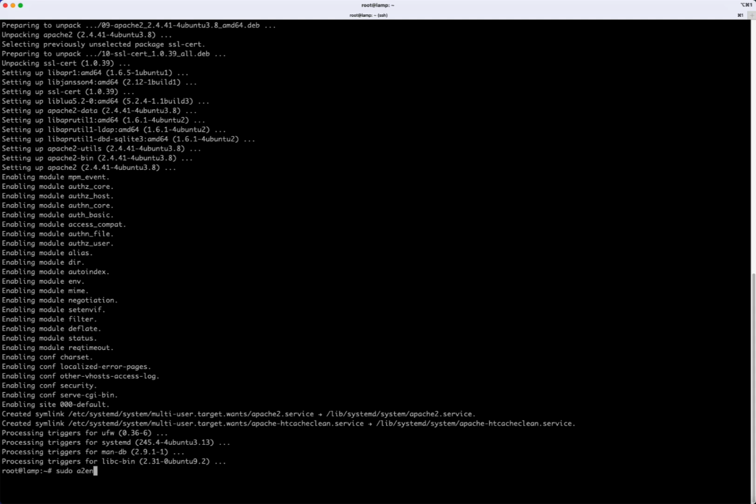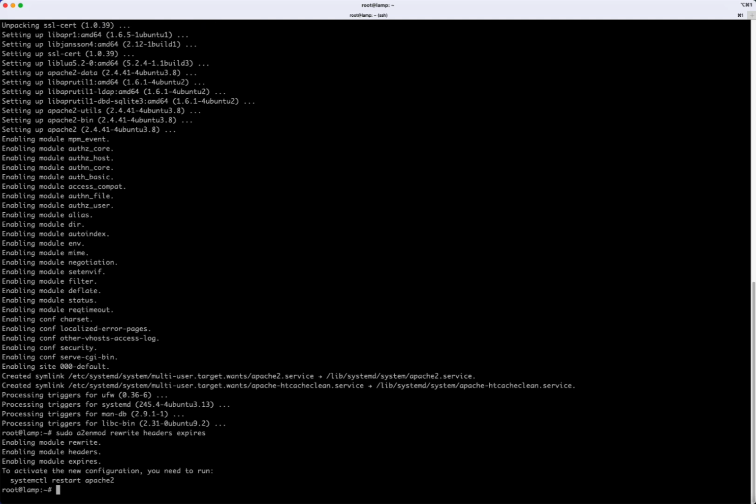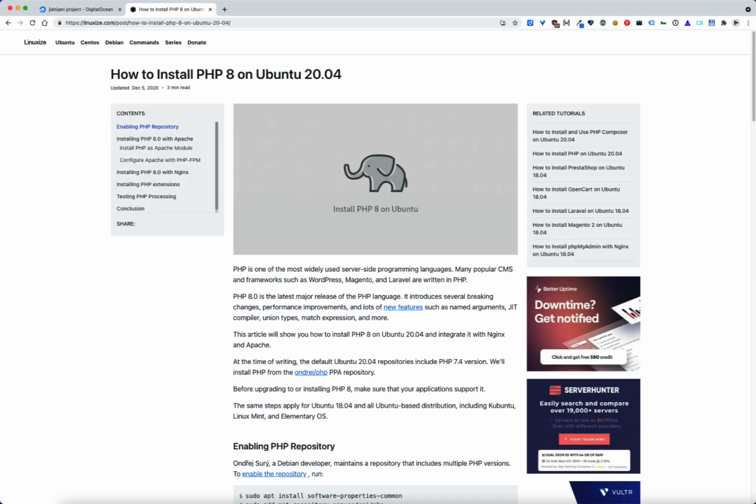Sudo a2enmod, which is used to enable modules for Apache 2. Rewrite. That'll enable the rewrite module. Then we want the headers module, so headers, and then the expires module. So those are now enabled. So let's restart Apache. There we go. The next thing we want to do is install PHP.